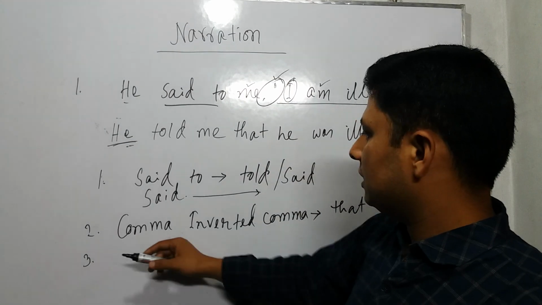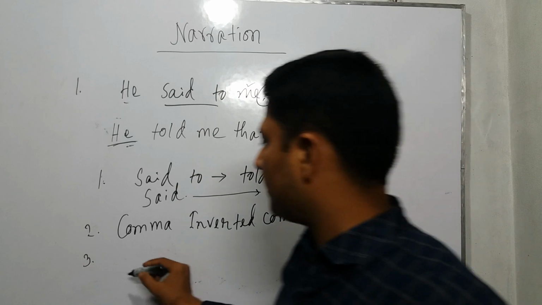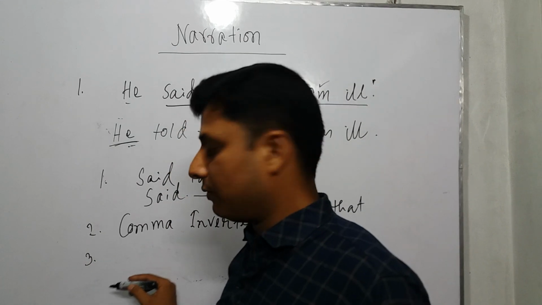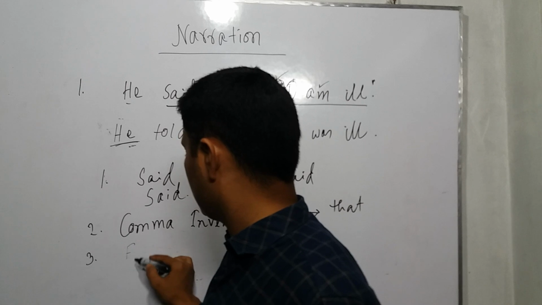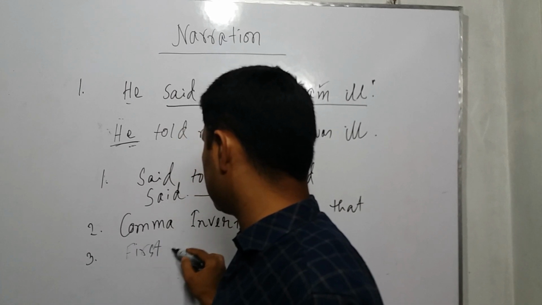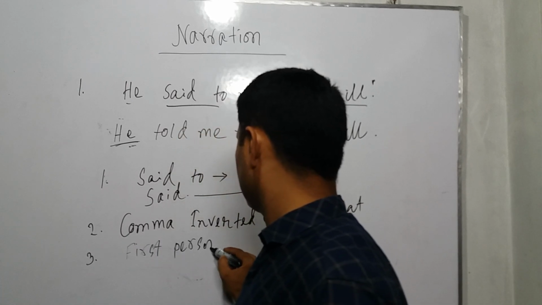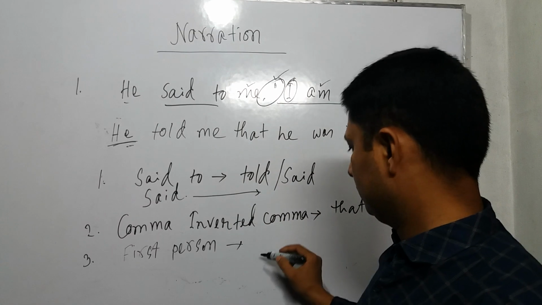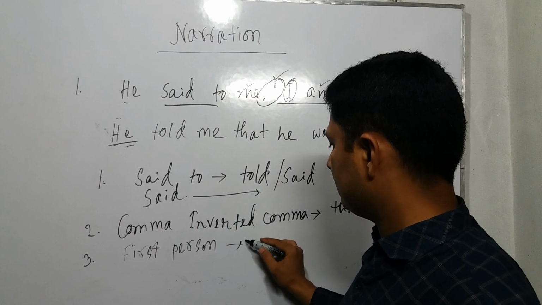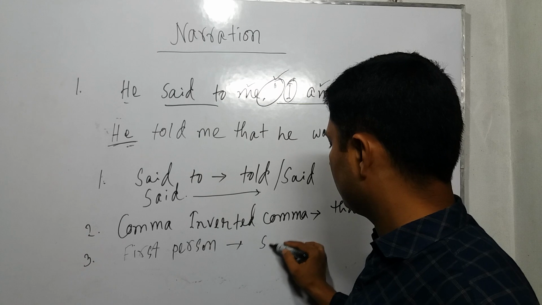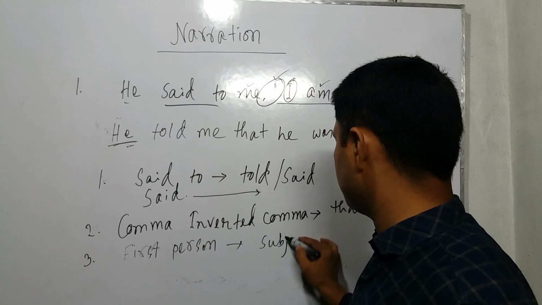So instead of comma, inverted comma, that. Person, I already told you the fact. First person changes by subject.